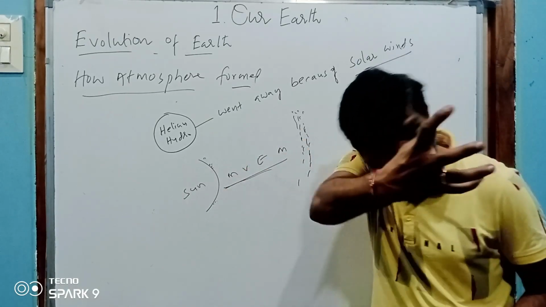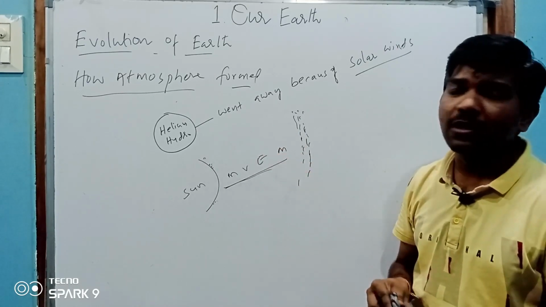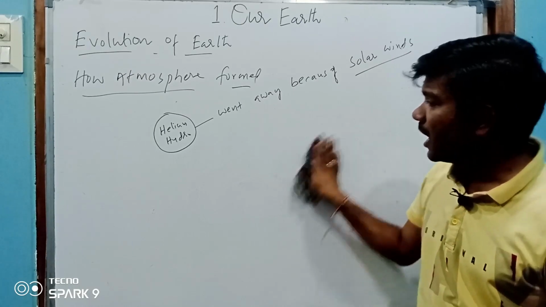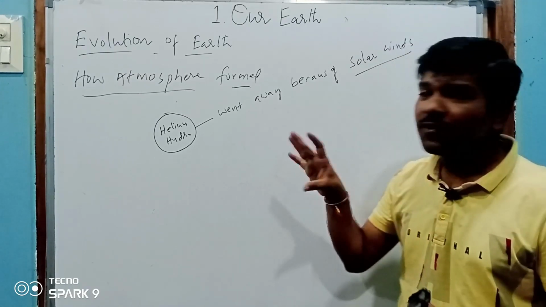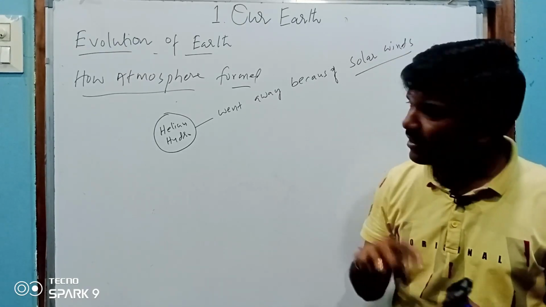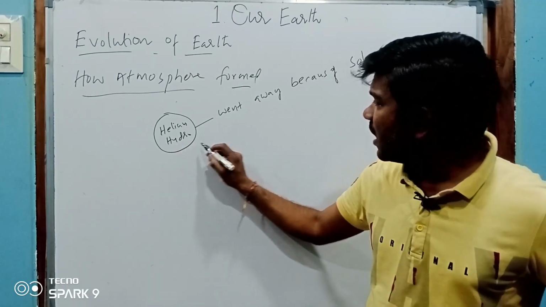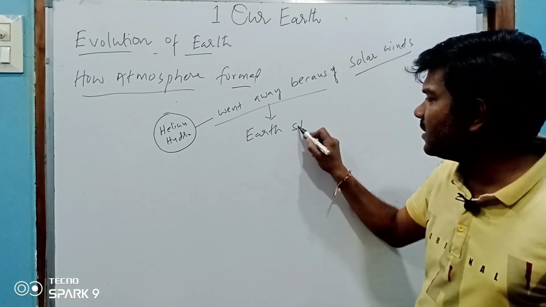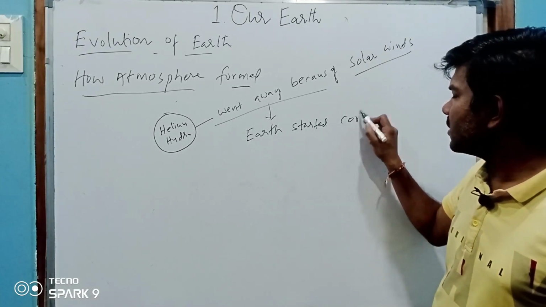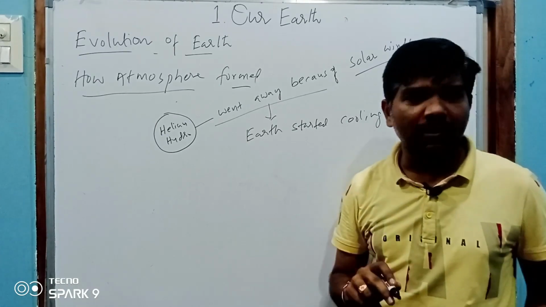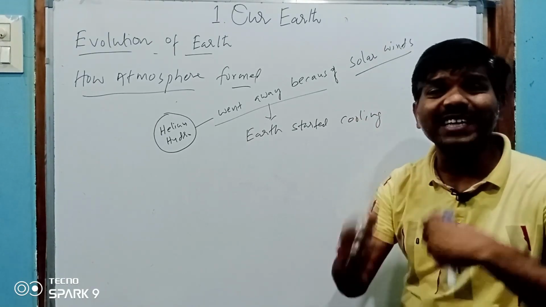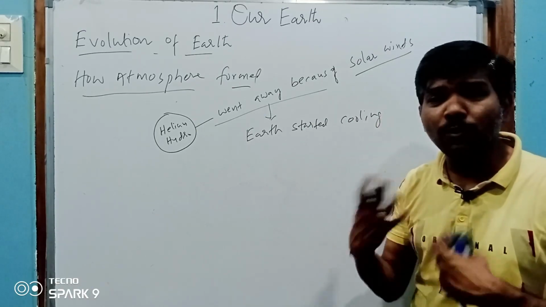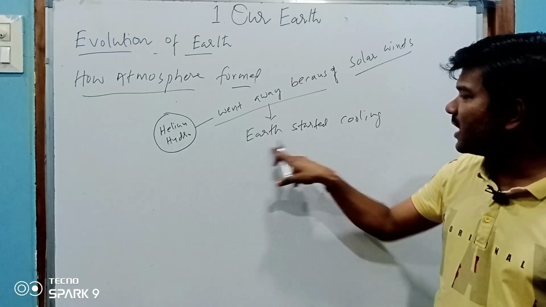The solar winds attracted this helium and hydrogen. Because of that, the helium and hydrogen elements went away from the earth. When the helium and hydrogen went away, the earth started cooling, because there is no possibility of nuclear fusion, no possibility of creating energy, no possibility of blasting and explosion, nothing. So the earth started cooling.